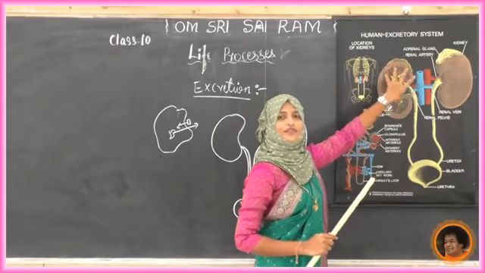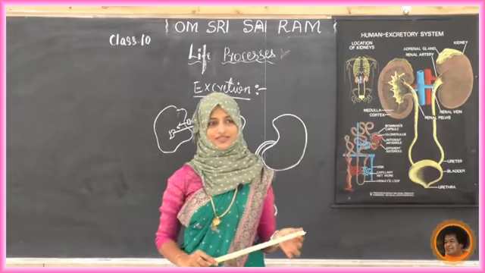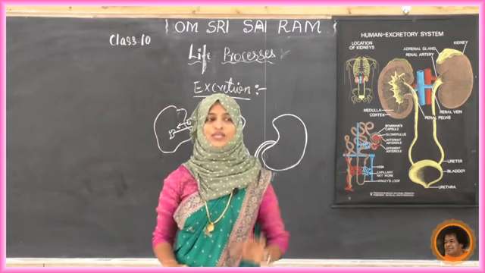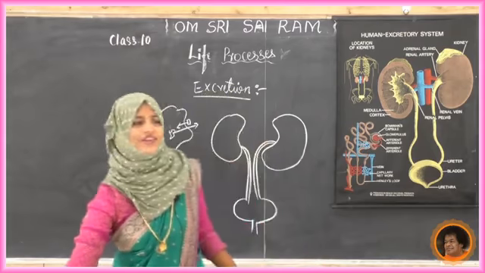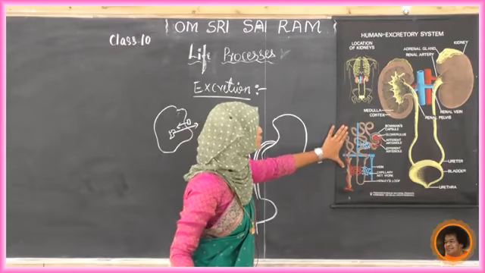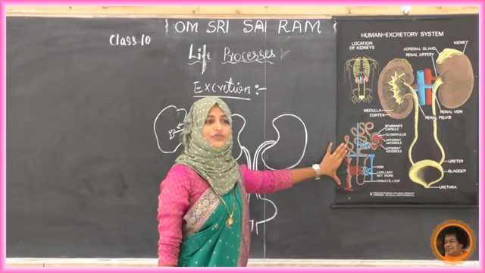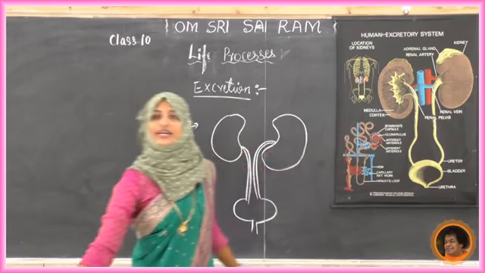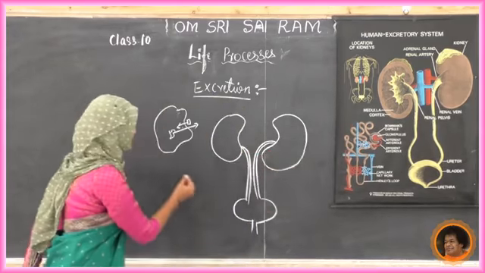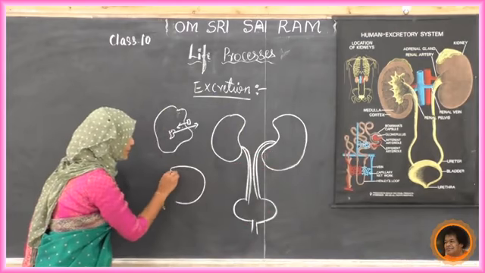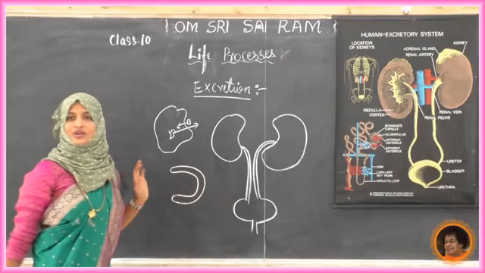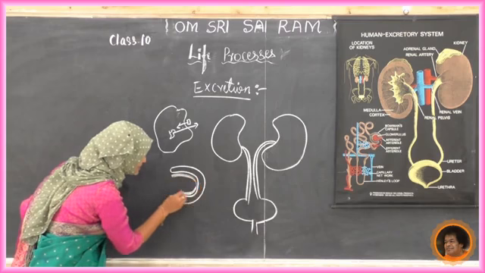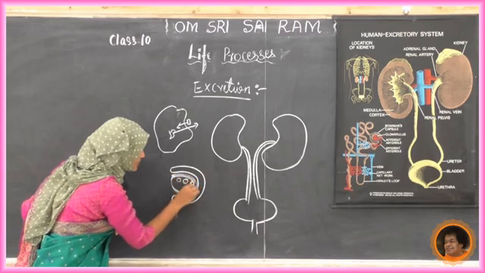Now here there will be a small pipe-sized structure, called a nephron, with the capillaries. The nephron is a very important point here. This is the structure of the nephron. If you look at the nephron, there is one cup-like structure present in the nephron. Upon that cup there is some other structure present over it.